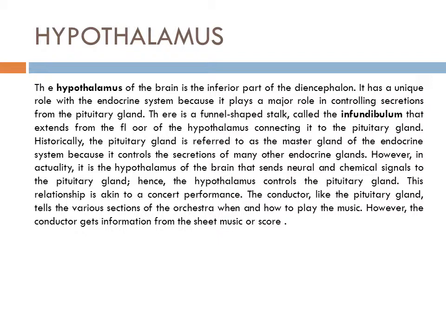Historically, the pituitary gland is referred to as the master gland of the endocrine system because it controls the secretions of many other endocrine glands. However, in actuality, it is the hypothalamus of the brain that sends neural and chemical signals to the pituitary gland. Hence, the hypothalamus controls the pituitary gland.